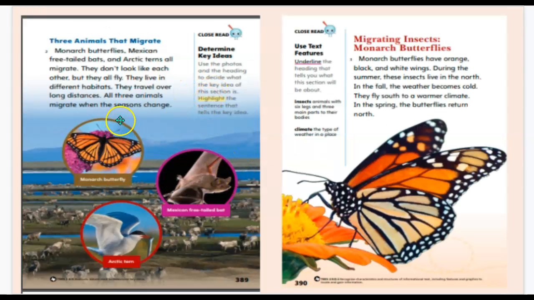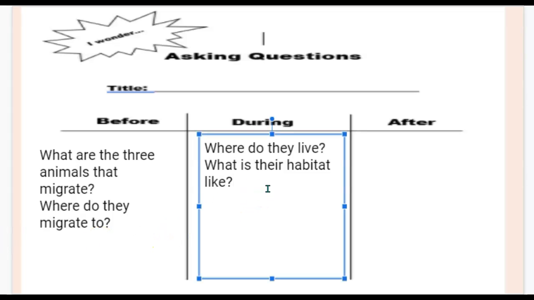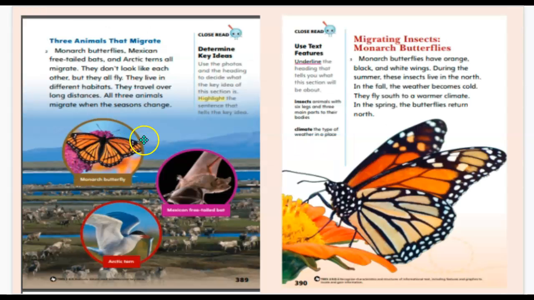It says right here, they travel over long distances. Well, do you have a question about that? I do. I want to know, how far do they travel? Okay. And it says right here, all three animals migrate when the seasons change. Okay, let's continue on to this one.